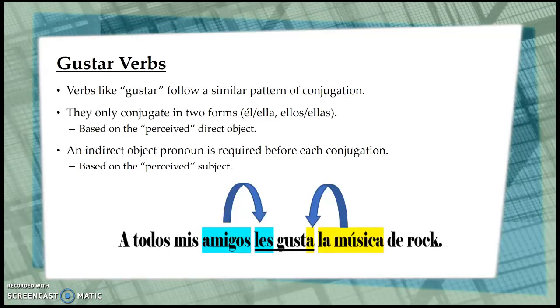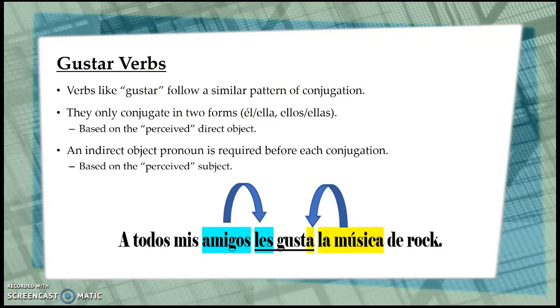So let's look at a gustar sentence. A todos mis amigos les gusta la música de rock. To determine our conjugation, we have to look at the perceived direct object. What is liked? Well, that would be rock music. That is singular, so we pick the el/ella conjugation, gusta.